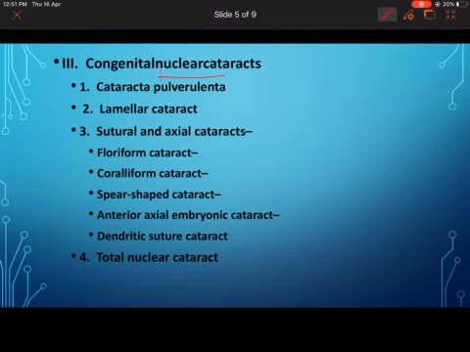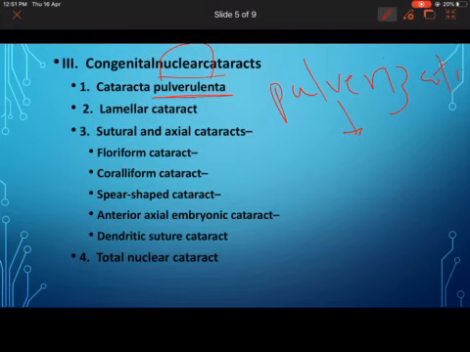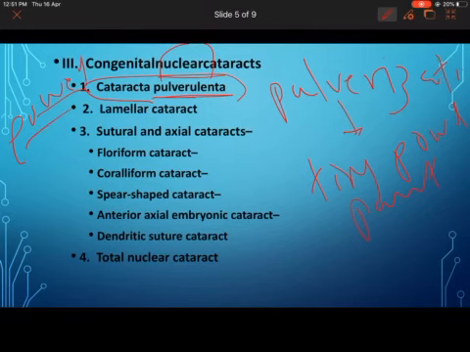Then you have a congenital nuclear cataract. Congenital nuclear cataract can be a cataracta pulverulenta. Pulverulenta is a word derived from pulverization. You know what is pulverization? Pulverization is the process where things are made into tiny powdery particles. So in this cataracta pulverulenta, there will be powdery-like cataracts in the nucleus, very much powdery type. Such type of cataract is known as cataracta pulverulenta.